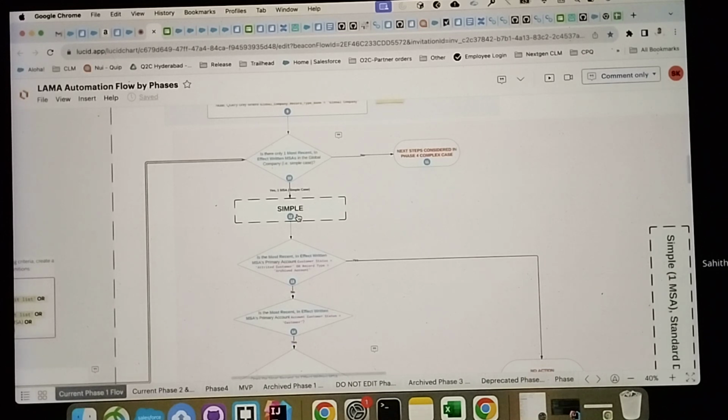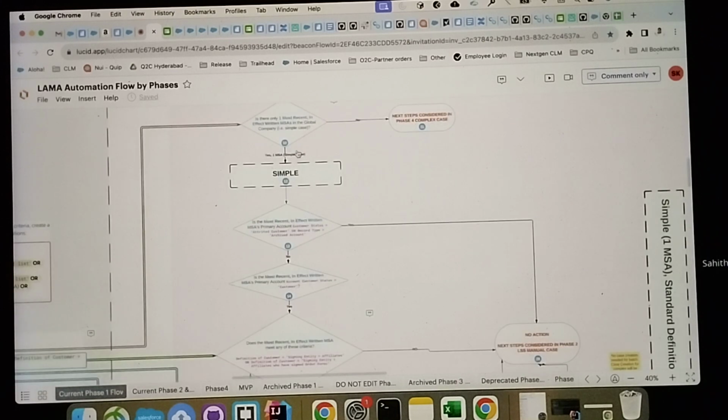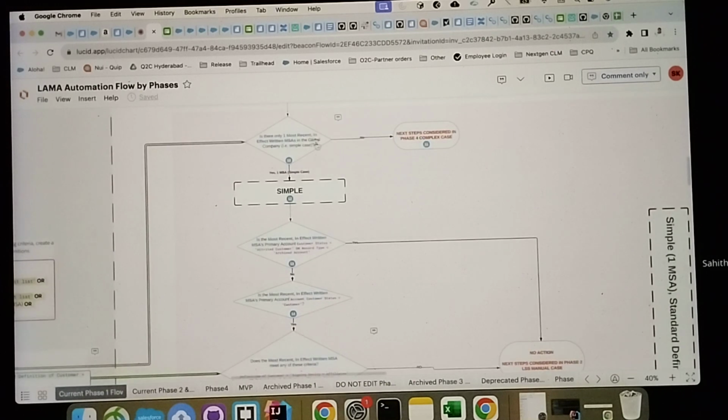As I said, at the global company level, though it has multiple accounts, it has only one valid MSA. Then it is considered a simple case. And if it is a complex case, we have multiple MSAs with multiple accounts in the same global company. And in phase 2, we are creating some LSS manual cases. I will show you the cases also.